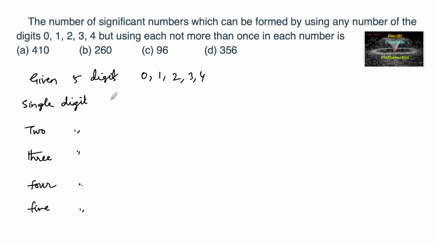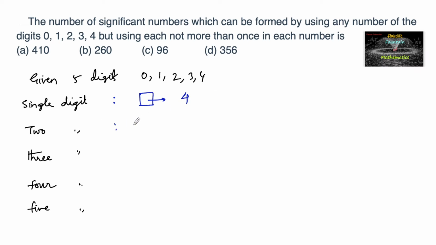So if it is a single digit number, since it is a significant number, we cannot consider 0 as a number. So other than 0 there are 4 possibilities. So 0 is not accepted, so we have 4 possible ways. So the number of single digit numbers that can be taken is 4.